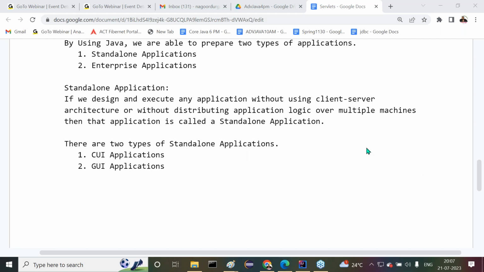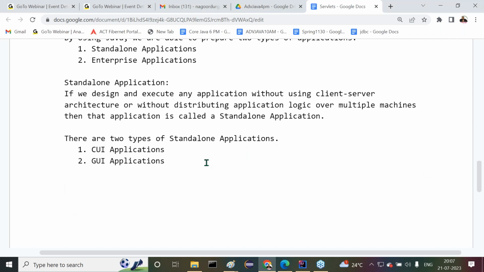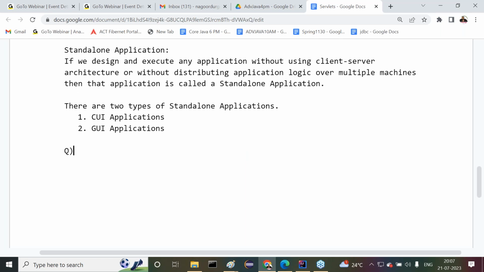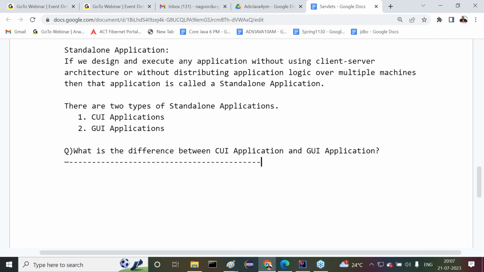Now here we have a question. What is the difference between CUI application and GUI application? That's it. Here we need to understand what exactly the difference is between CUI application and GUI application.